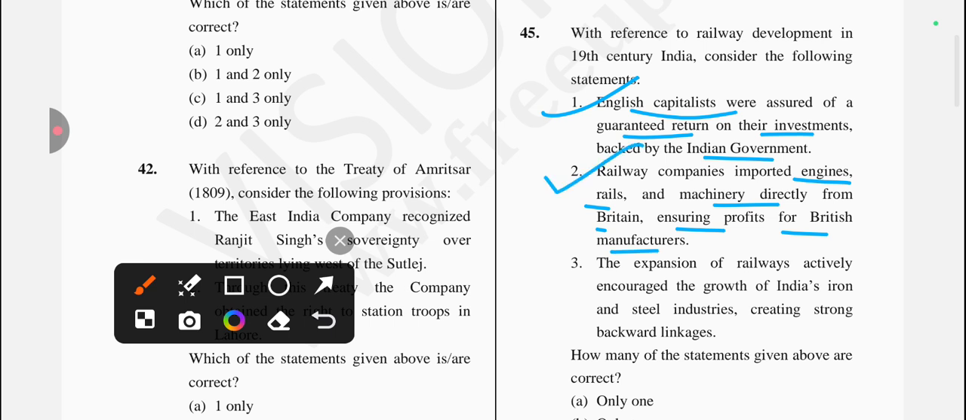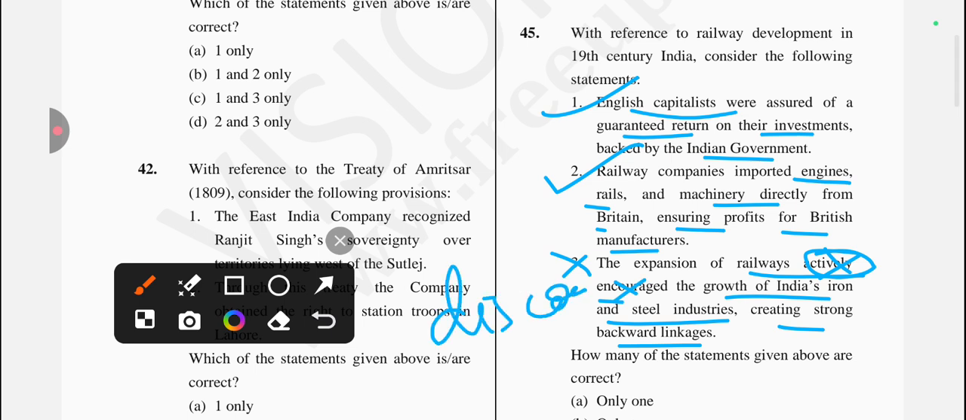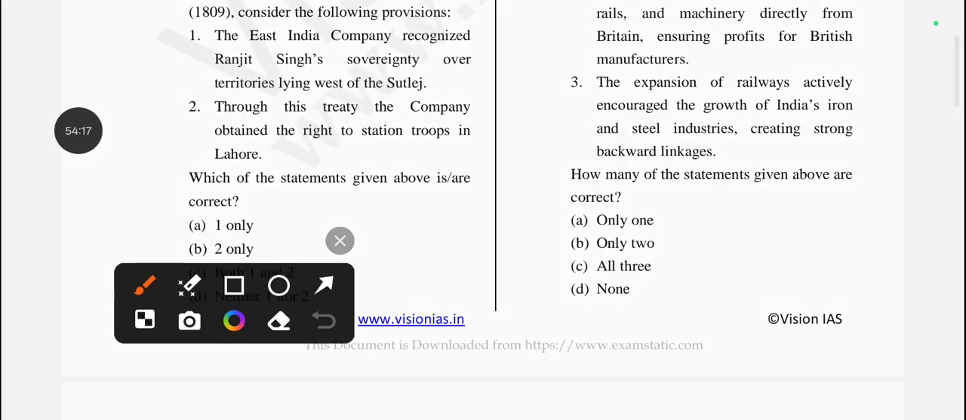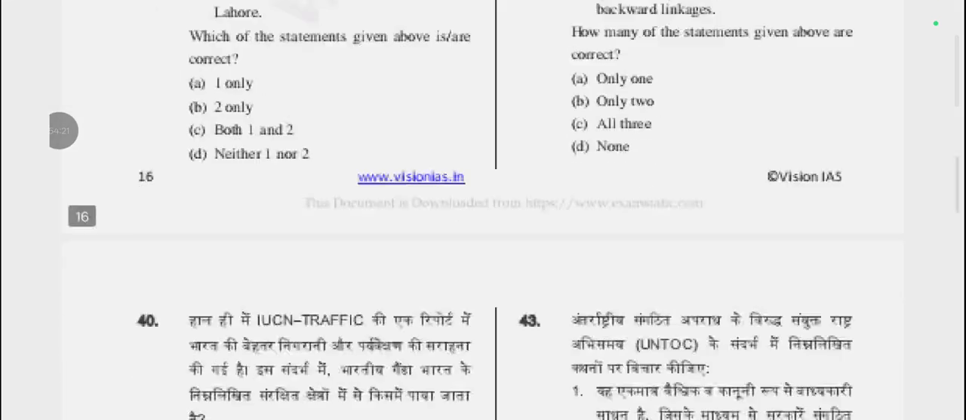Next one is, the expansion of railways actively encouraged the growth of India's iron and steel industry, creating strong backward linkages. Is it true? No, it's not correct, because they did not encourage it, they discouraged it. And they used to delay it so that it could not work properly. So the answer will be option number B. Only 2 statements are correct, which are statements 1 and 2. Okay, next question is,